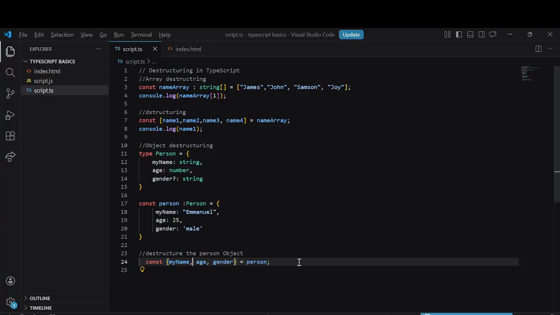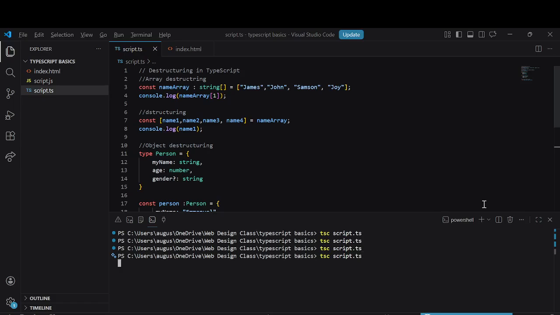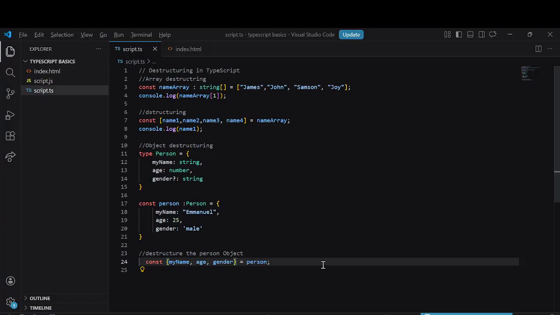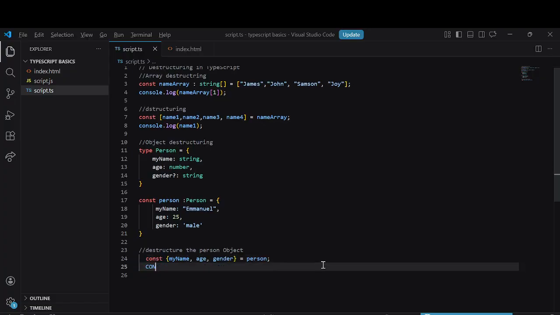Let's run this and compare. Let's console.log name, and console.log age. Let's run this in our browser.